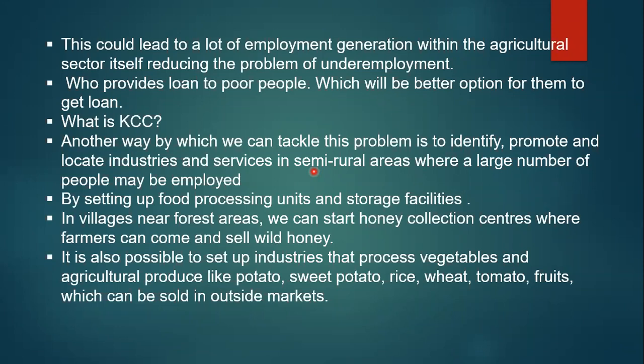Next, by setting up food processing units in the villages. All these are methods by which we can create jobs. Next, in villages located near the forest, we can set up honey collection centers and tendu leaves collection centers.